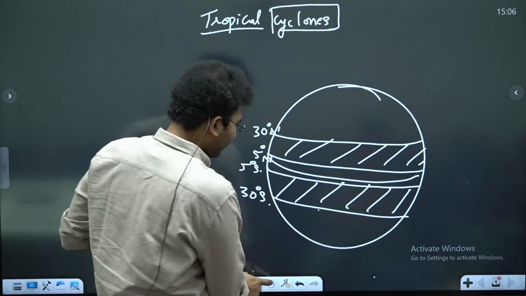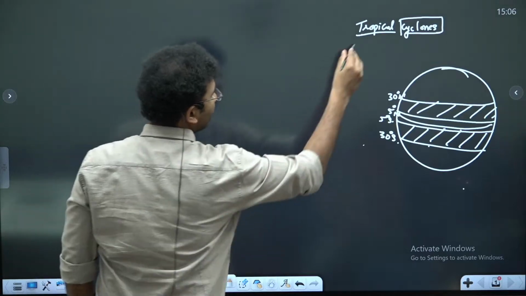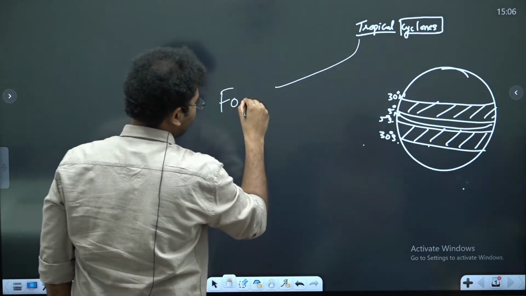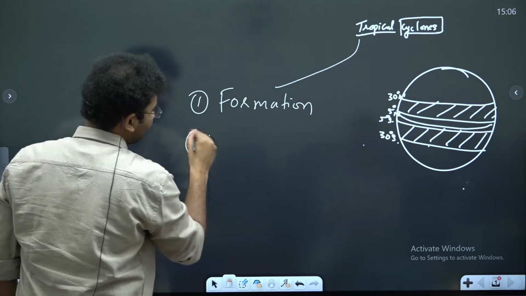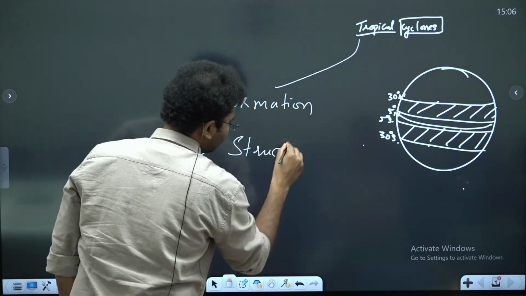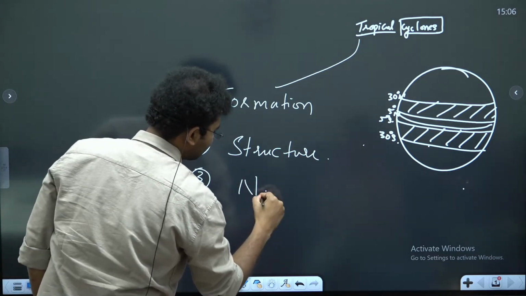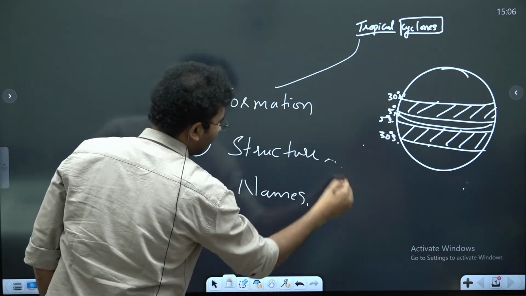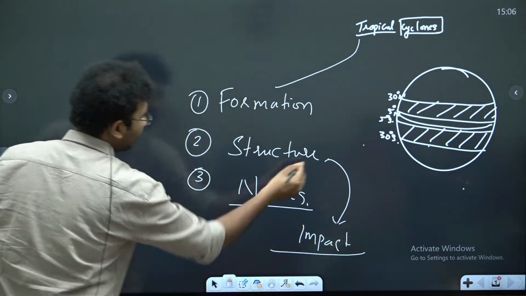So what are we going to learn? We'll be learning about the formation of the tropical cyclone. Number 1, the formation. Number 2, the structure of the tropical cyclone. We will also learn how the names of cyclones are given, and also the impacts of a cyclone. These are things you need to know.